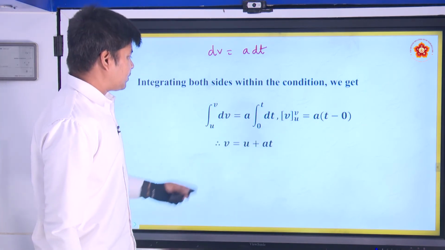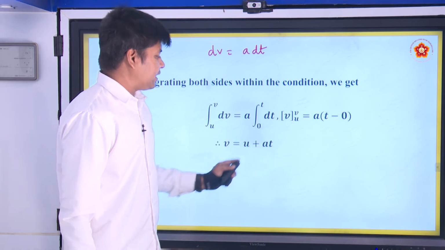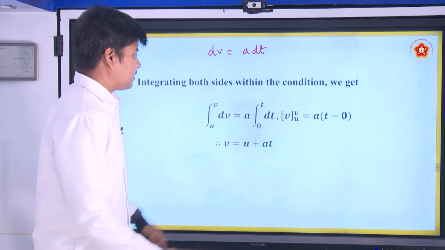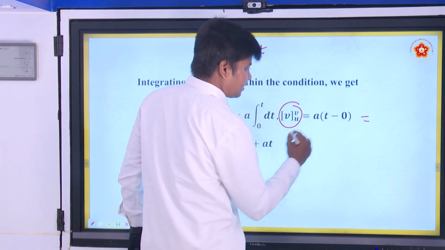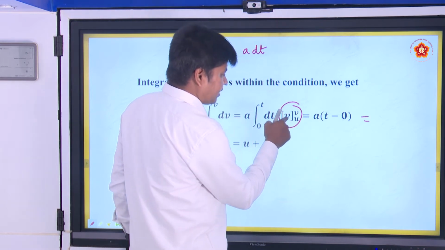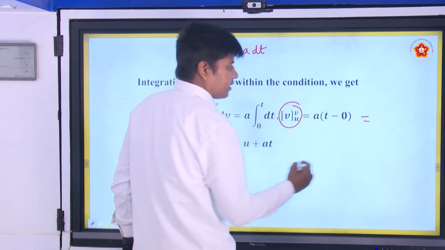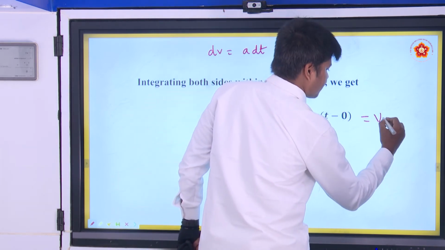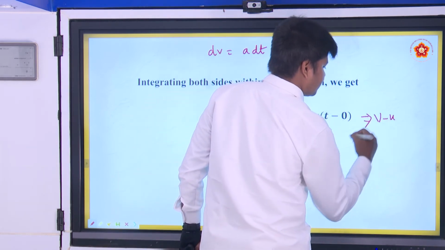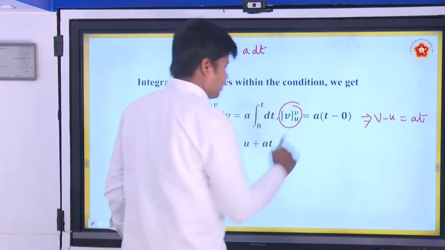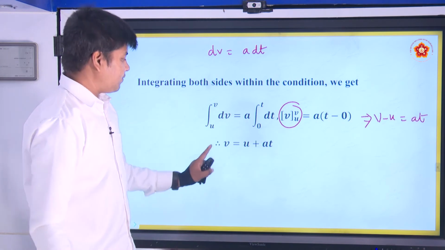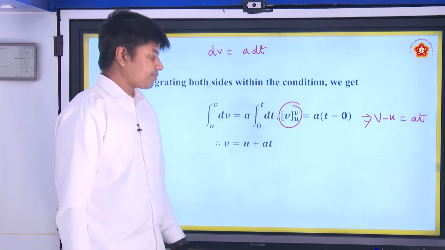So, it becomes v minus u is equal to at, that is, v equal to u plus at. So from here you can write: if you take upper limit minus lower limit, it is in the function of v only. So v minus u is equal to at. From here we take the u on the other side, v equal to u plus at, alright.